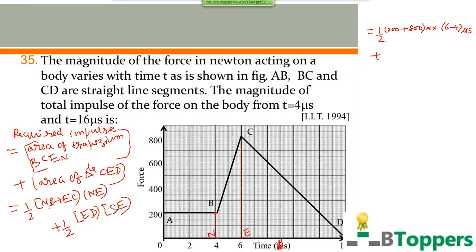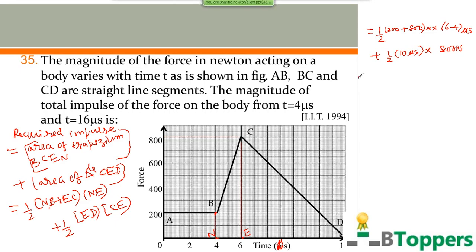Plus the area of triangle CED equal to half into base into height. Half ED. ED equal to OD minus OE. That is 16 minus 6, or 10 microseconds. CE equal to 800 newtons.